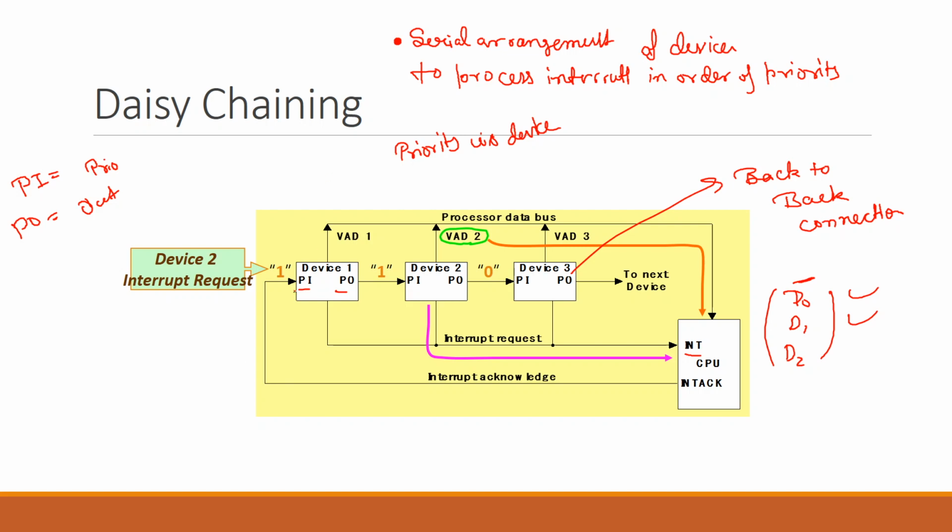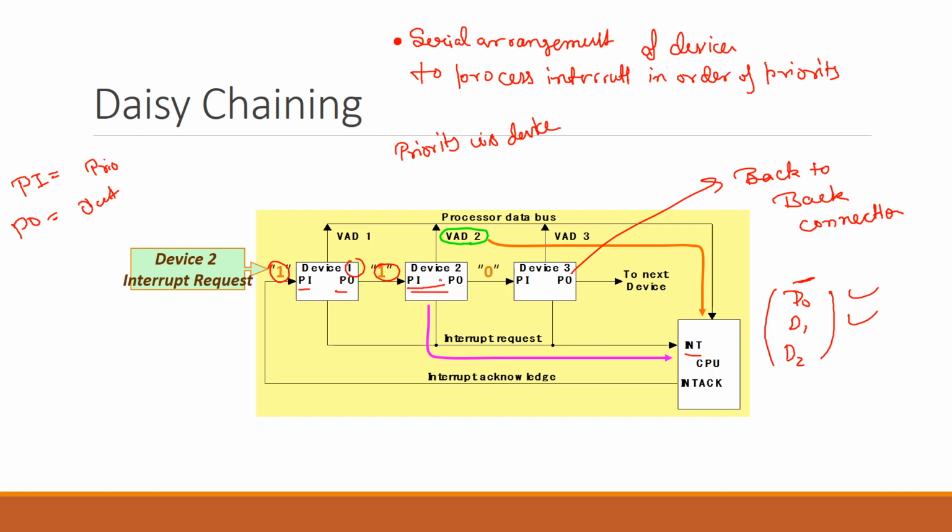Device 0, or in this scenario it is named device 1, is asked if it has requested an interrupt. Since it has not requested the interrupt, a 1 goes on, and it passes the same value to the next device. Now the chance, or the token, is with device 2.